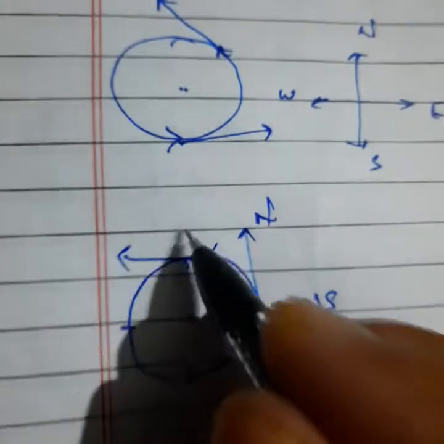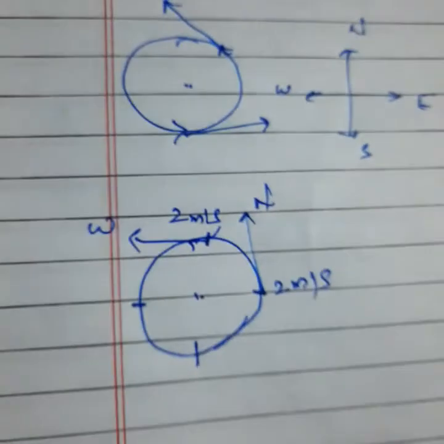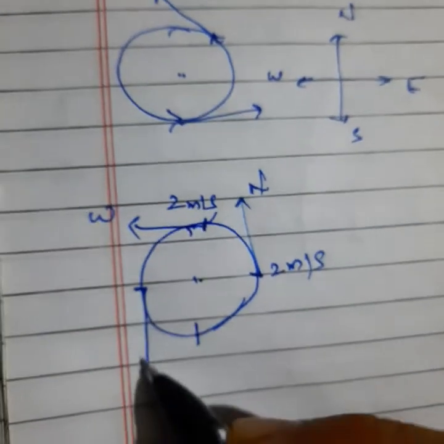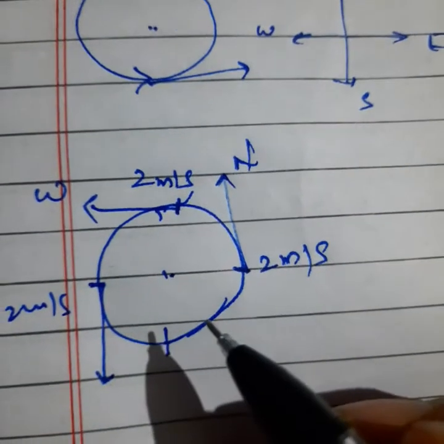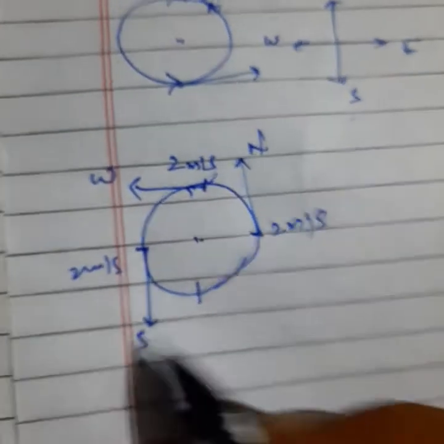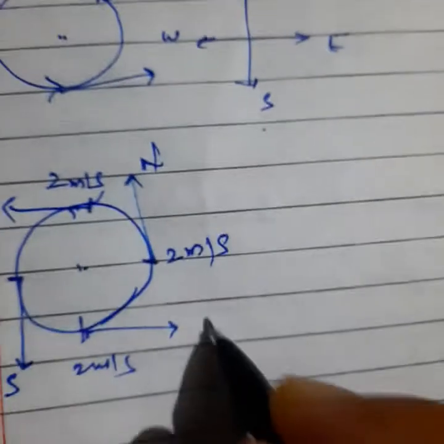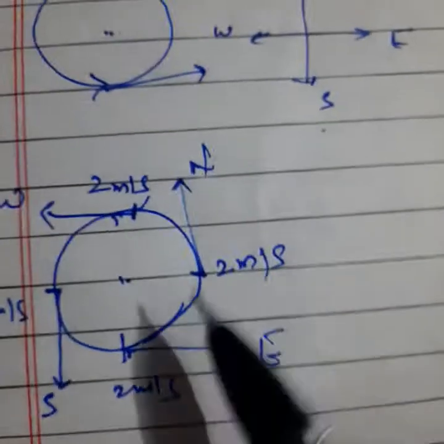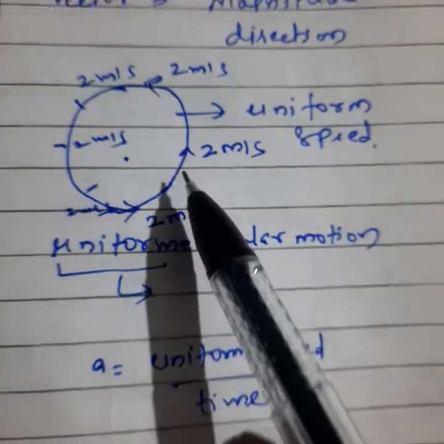So how much will we get? 2 meters per second. In which direction? We can say that is the west direction. So talk about this point. Here we can see 2 meters per second. The magnitude is the same at all points because this is a uniform speed. 2 meters per second towards where? Tell me, students. South direction. Or here we can say 2 meters per second towards where? East direction. Clear?